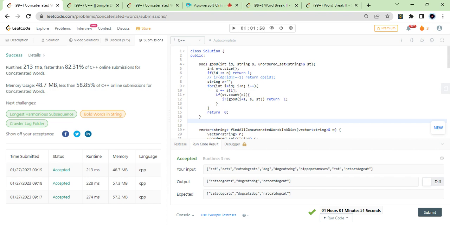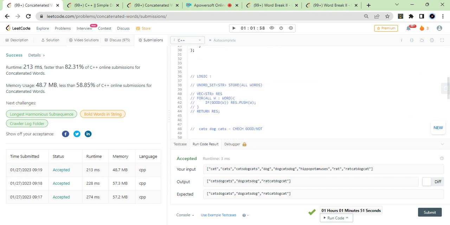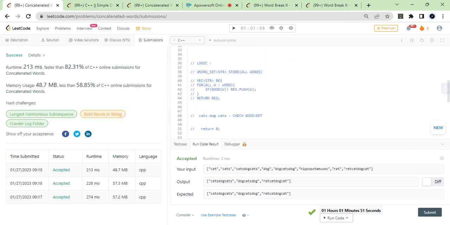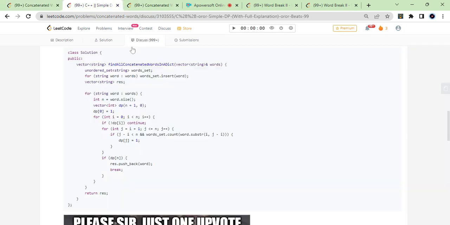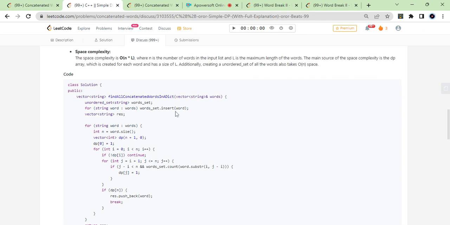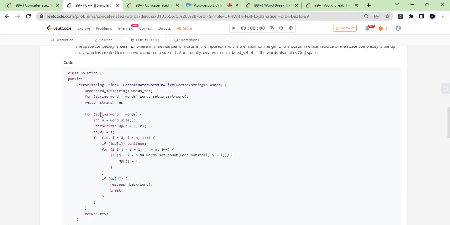In that case you will need a DP just to say that okay, this is good, and if this is good, return true, right? Because in this case I'm returning, if it is good, then you have to. So what I'm trying to say, this is the thing. What I did, he did exactly the same thing, full credits to him. But the thing is, he tried tabulation, right?